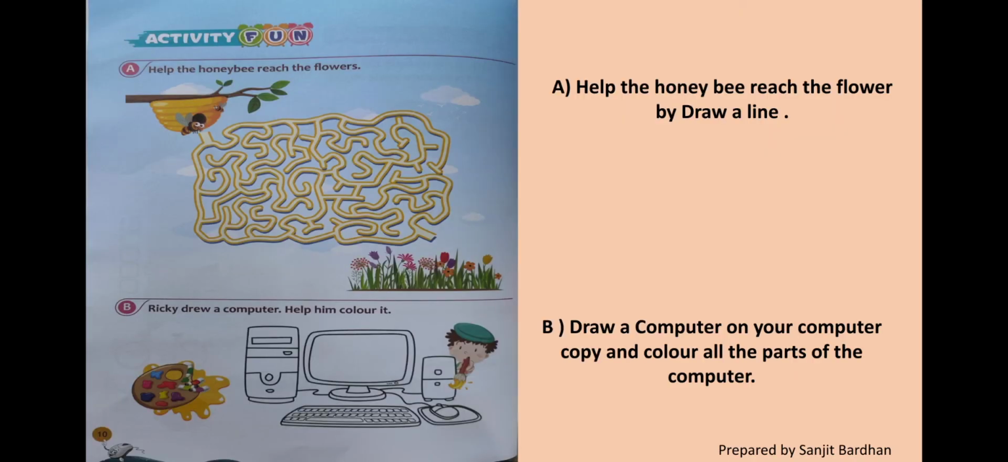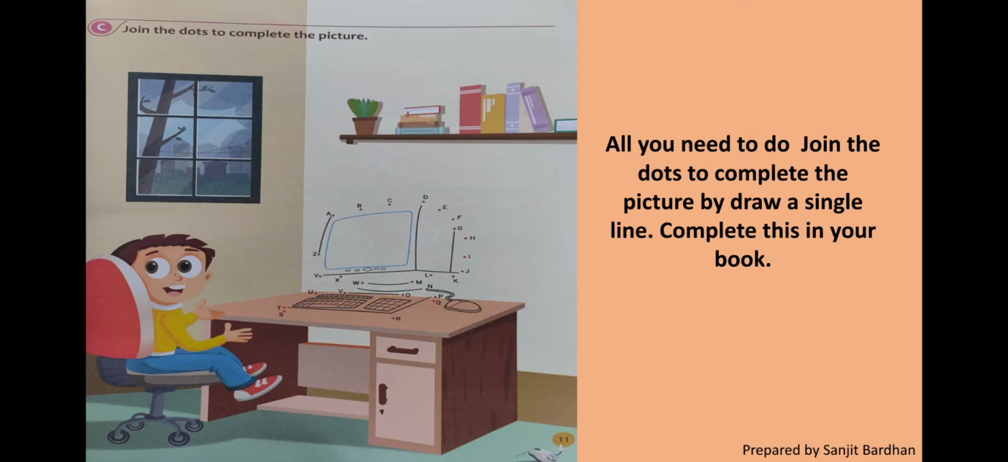Here is question number 1. Help the honeybee to reach the flower. You can draw a line to complete the picture. This is also your homework. Next, question number B. Draw a computer in your copy and color all the parts of the computer. You can do it in your computer copy, not in the book. So go to the next page. All you need to do is join the dots to complete the picture by drawing a single line. Complete it in your book.